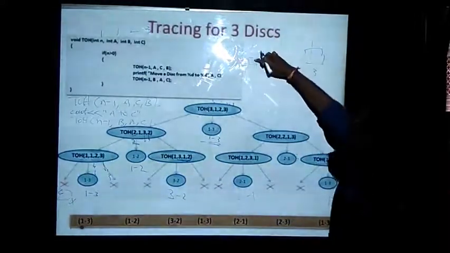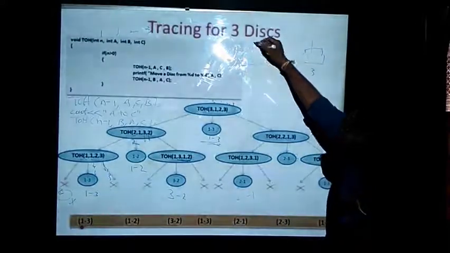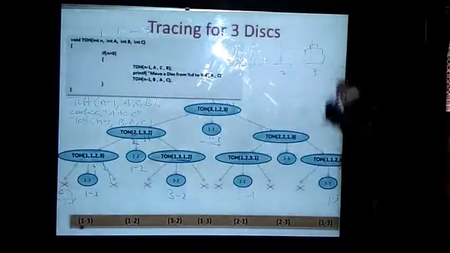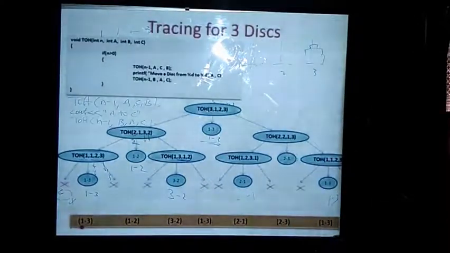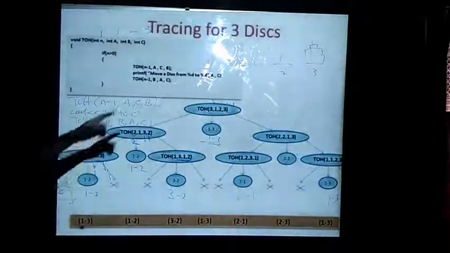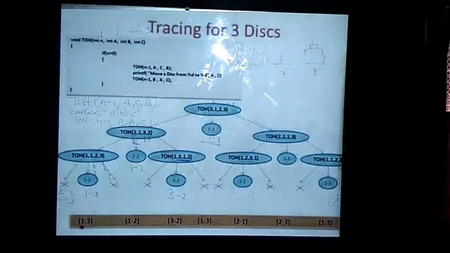I need to take out this smallest disk and I need to place this on the last tower. See, these are the moves I have done, and finally I got my answer, moving all the disks from the source tower to the destination tower, following all the rules that have been specified in the Tower of Hanoi puzzle. Okay, I hope it is clear to you people.